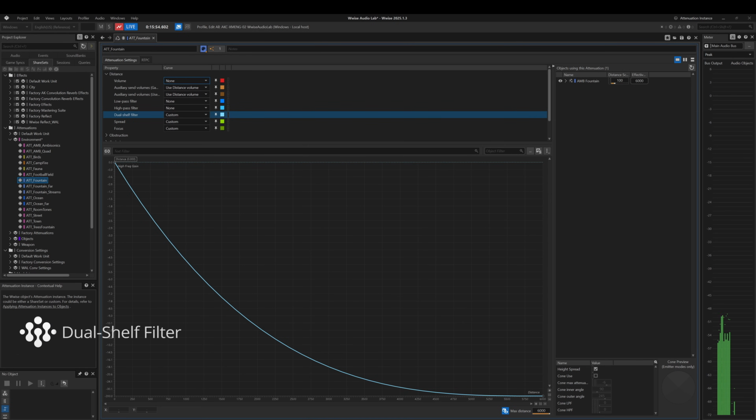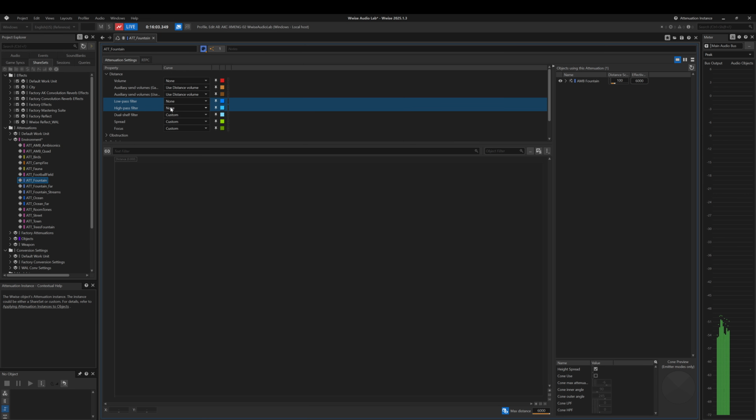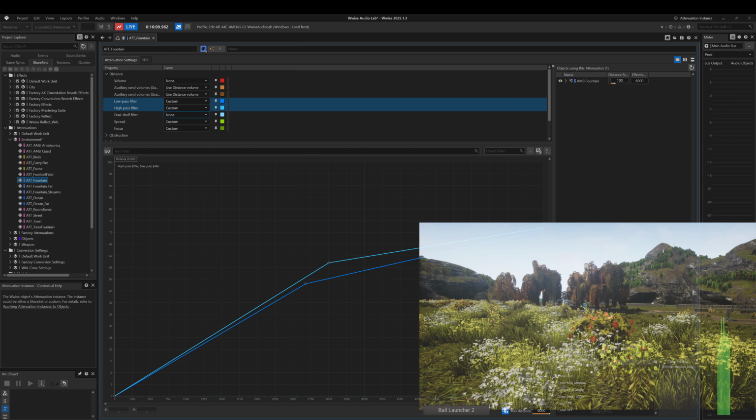Dual shell filter is a new filtering approach that provides a perceptually natural way to shape frequency changes in scenarios such as distance, diffraction, or occlusion. In the game scene, we can compare the distance attenuation results between a low and high pass setup and DSF.